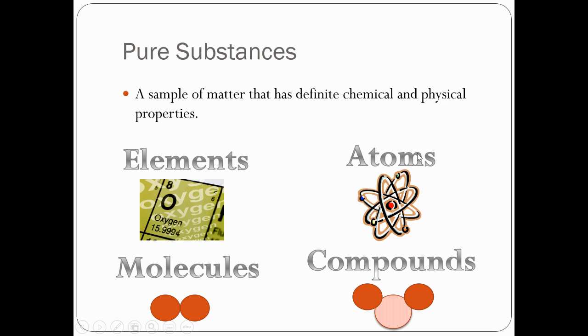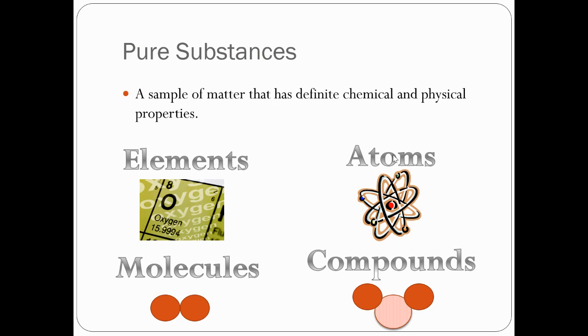Elements are made up of little things called atoms. Atoms are the building blocks of everything, of all matter. They're kind of like the Legos of the universe, right? That's how I like to think of atoms, because pretty much everything is made of atoms. They're just the building blocks of everything. The sun, the stars, the moon, everything. You are made out of atoms. And so atoms are the simple basic building blocks.